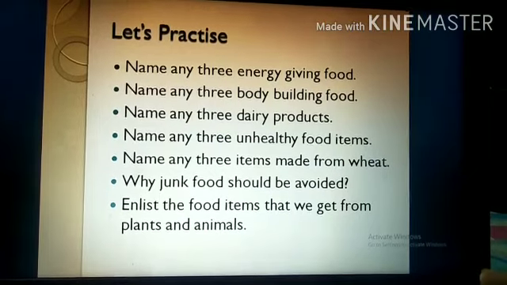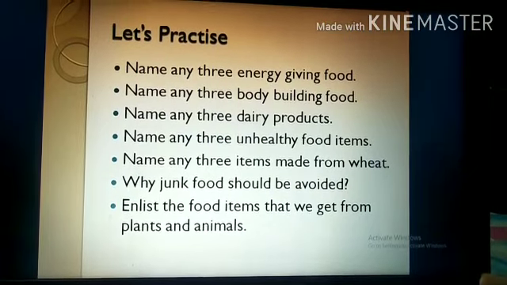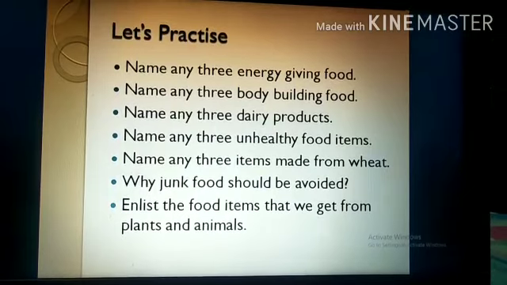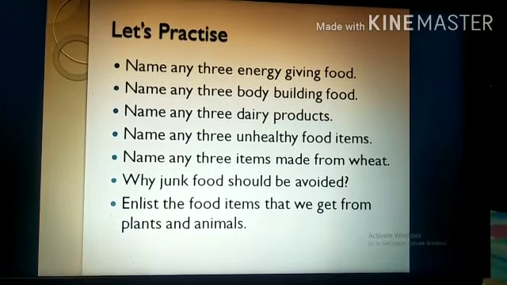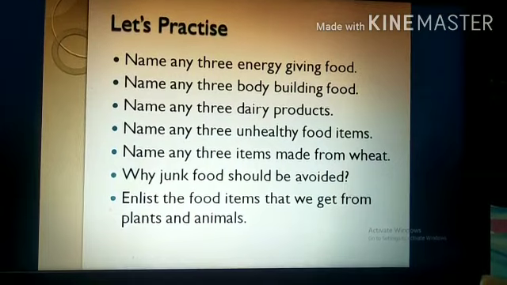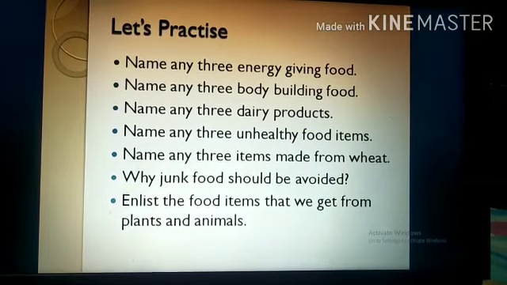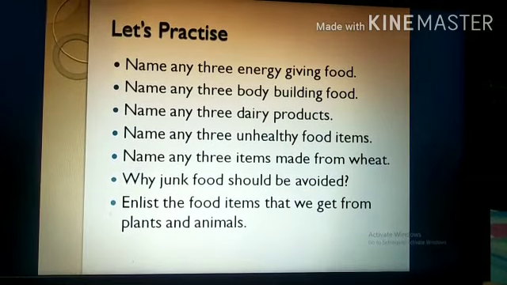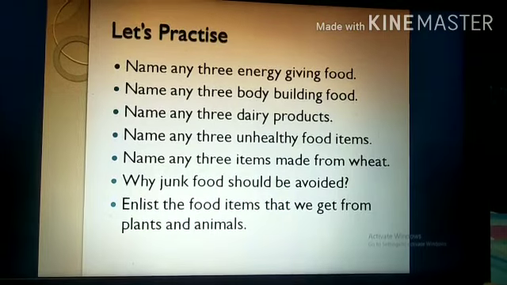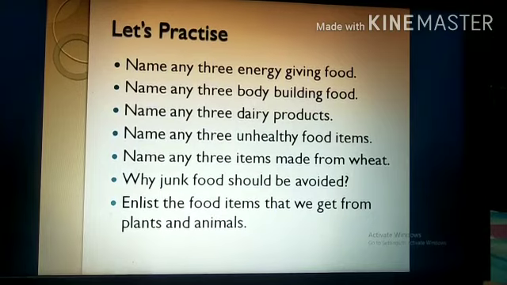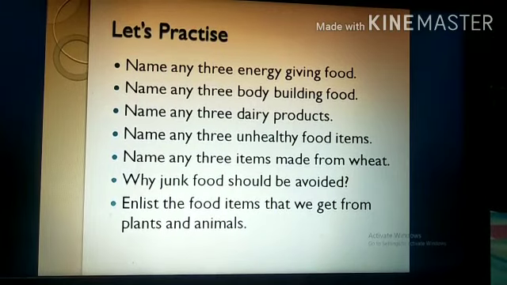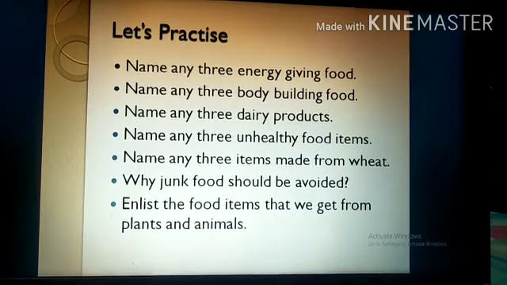Now coming to the questions part, number 1, here I have given you some questions. These are very, very easy one. You just have to find out the answers and you have to pen it down in your notebook. Coming to the first question, name any 3 energy giving food items. Number 2, name any 3 bodybuilding food items. Number 3, name any 3 dairy products. Now what are dairy products? Dairy products are the products that are made from milk, or including milk also.